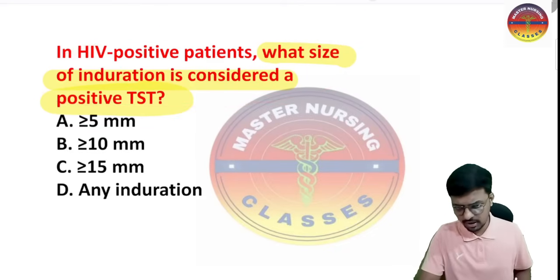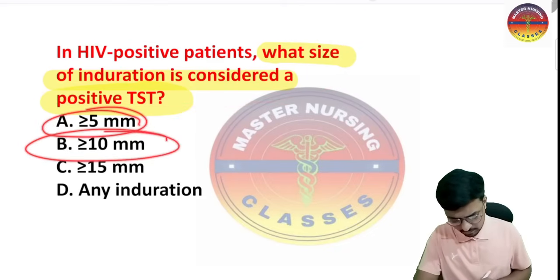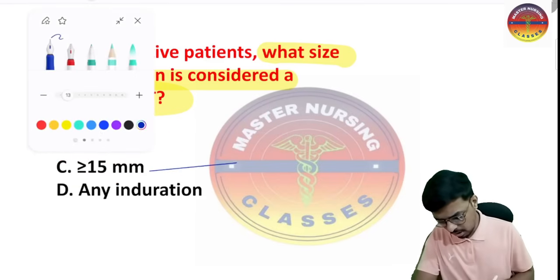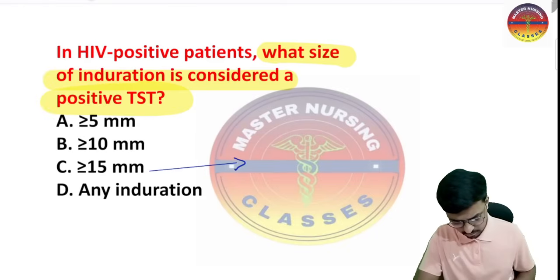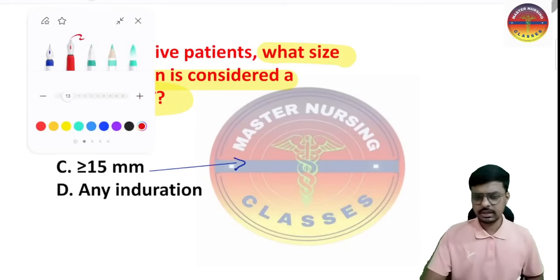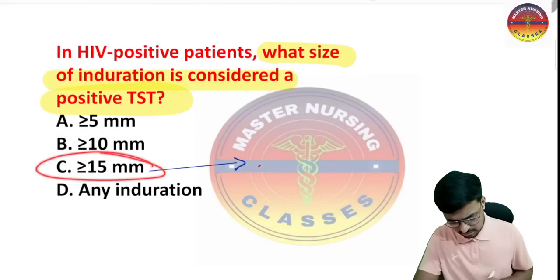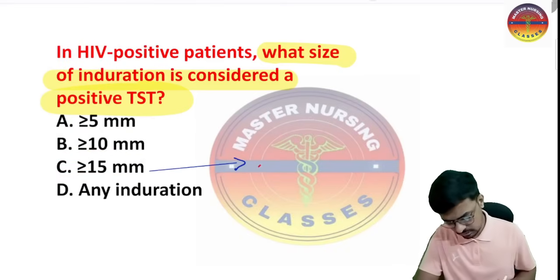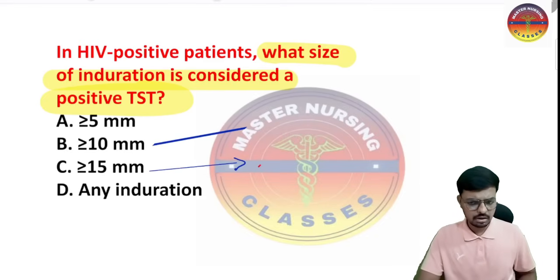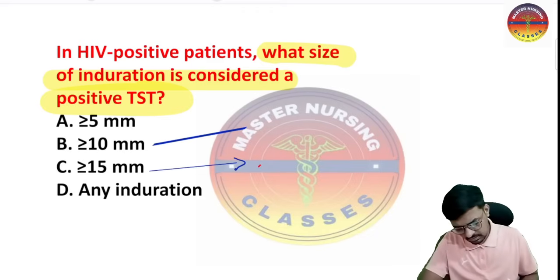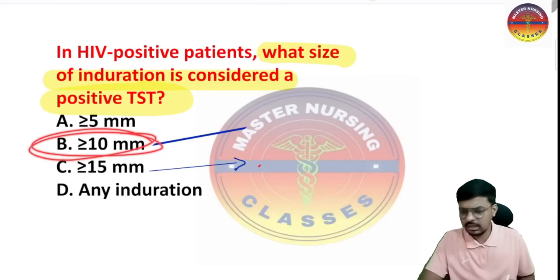Option A is more than 5 mm, B is more than or equal to 10 mm, and C is more than 15 mm. In all normal individuals without risk factors, to say the Mantoux test is positive, you have to measure an induration of more than 15 mm. In high risk individuals like hospital staff, lab workers, and children less than 5 years of age, a positive tuberculin skin test means the induration should be more than 10 mm.